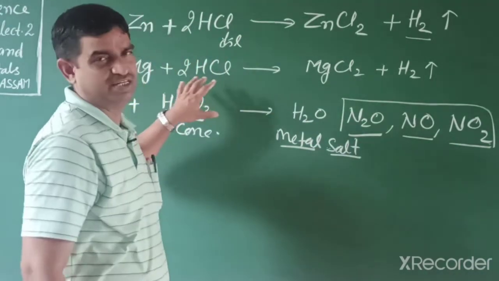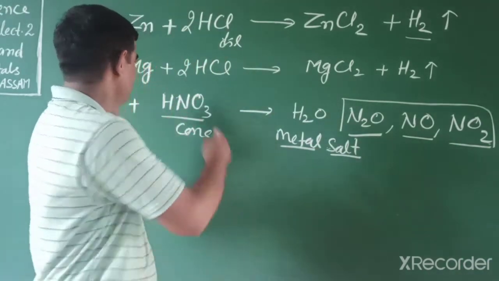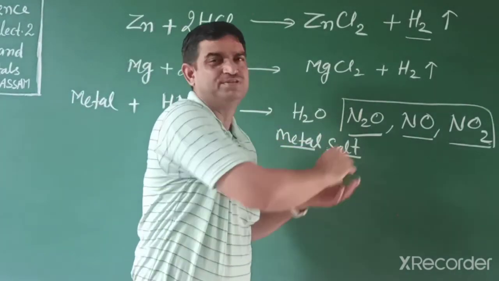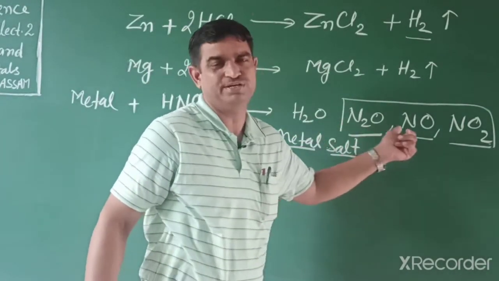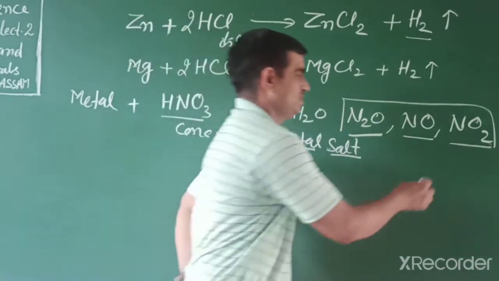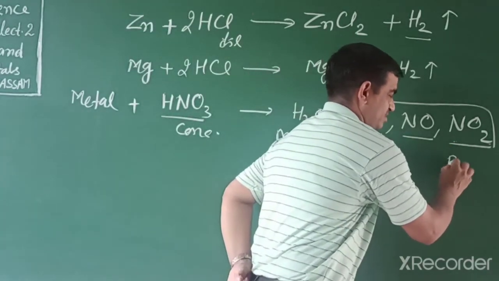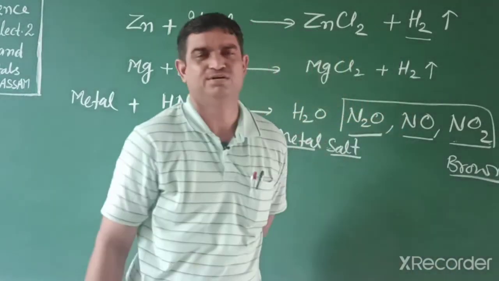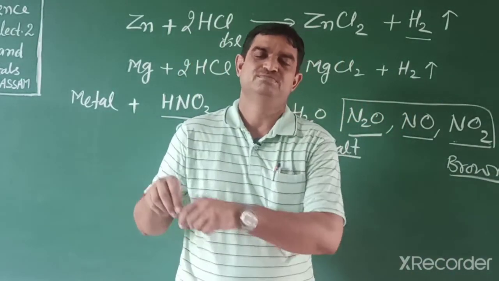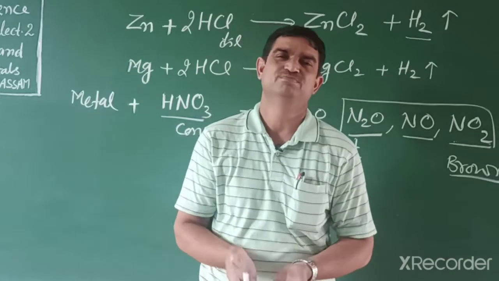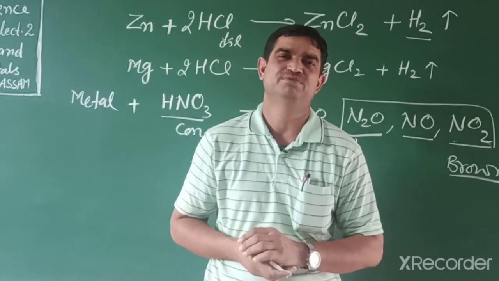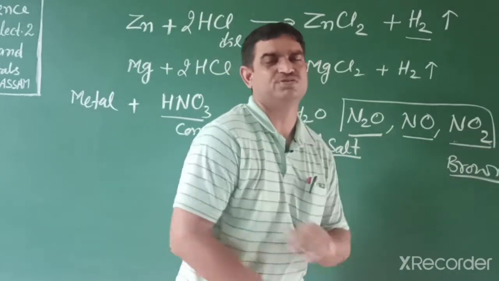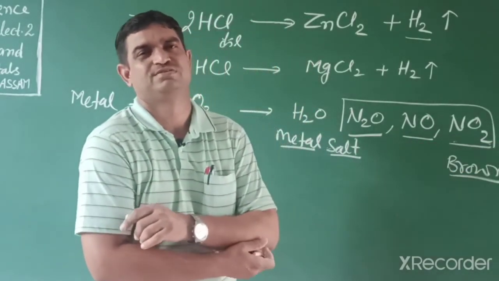What is the reason for these gases? Because nitric acid acts as an oxidizing agent. It oxidizes the hydrogen into water and is itself reduced into the corresponding oxide. When this gas is released, its color is brown, and fumes come out. Sometimes a question comes: when any metal reacts with nitric acid, brown fumes are released, identify the gas. That gas is nitrogen dioxide, NO2, a brown colored gas.